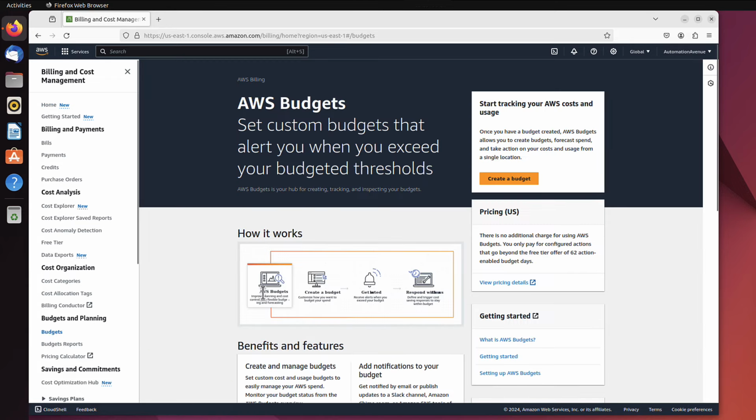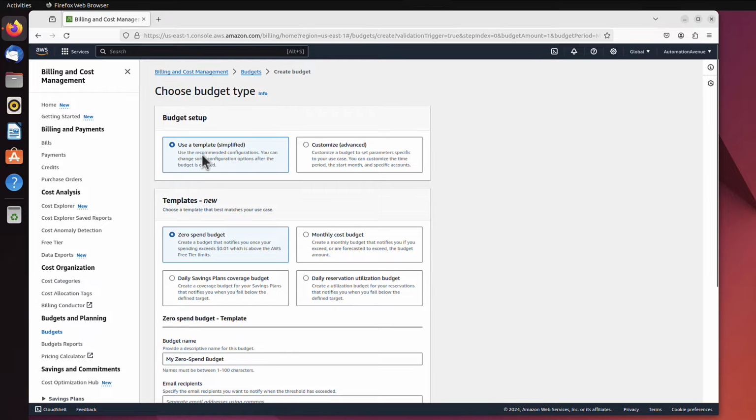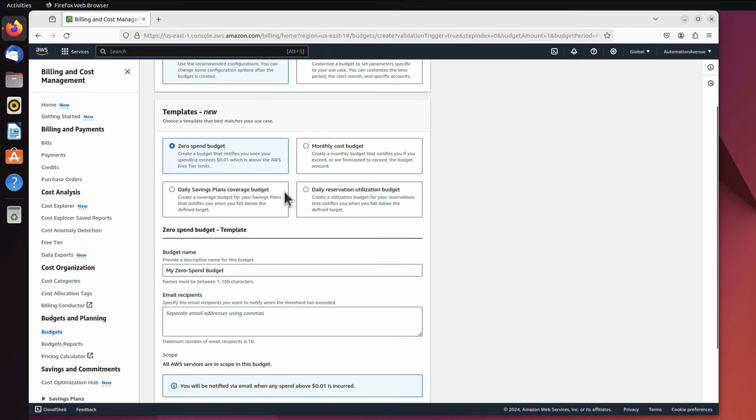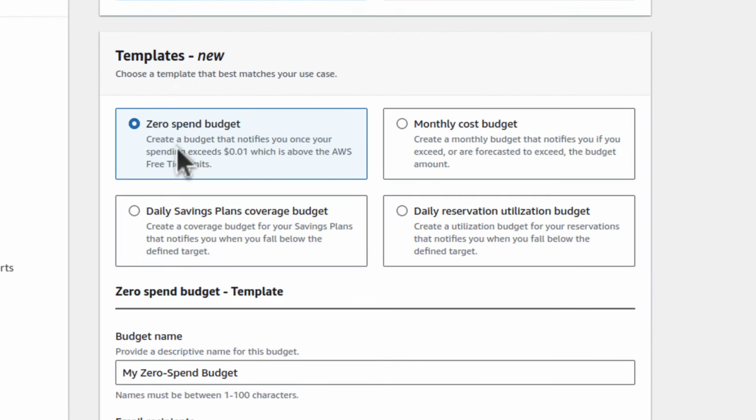And as you can see, we can create a new budget here by clicking this button. Now we have a choice of using a template or we can customize, so using advanced settings. Let's stick to just the simplified version. And now, what type of template do we want to use? By default you can see zero spend budget.